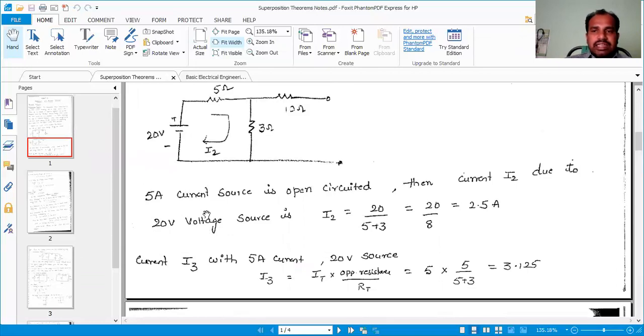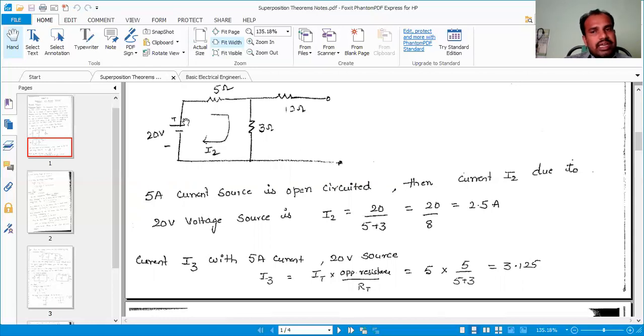Now current I3 with the 5 ampere current source acting, and not the 20 volt source. So I3 is the total current times the opposite resistance divided by the total resistance.